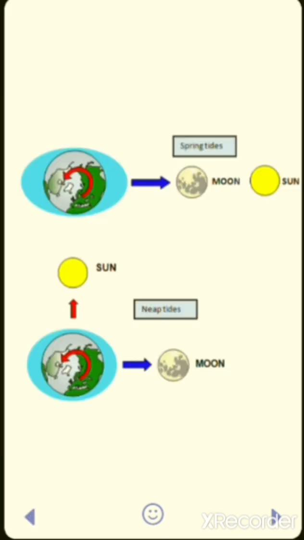So, when the spring tides are coming, that time earth, moon and sun, they are in the same line, in one line, and neap tides are when the sun and moon and earth, in between them there is a right angle, so that time there is a neap tides.